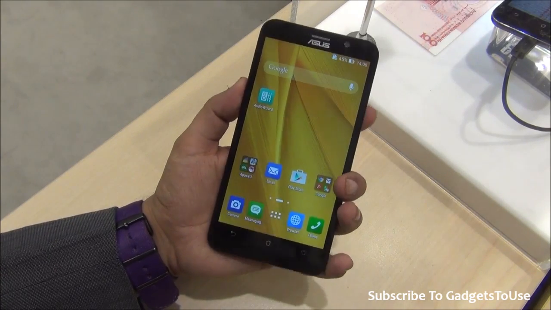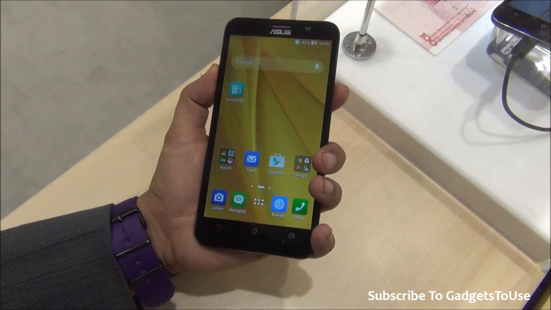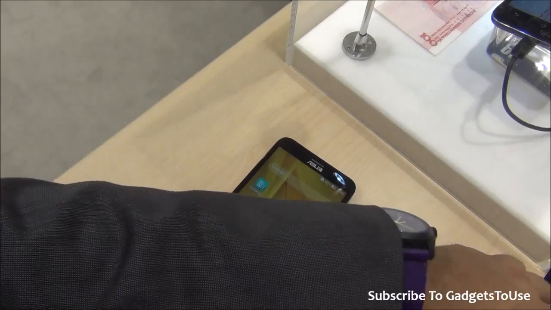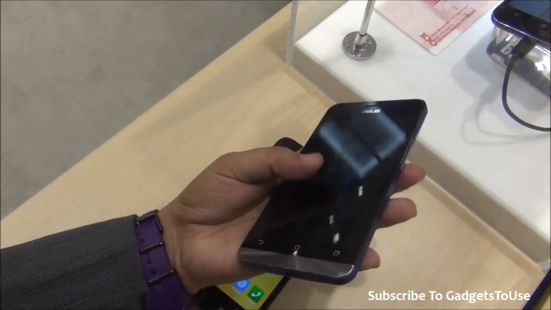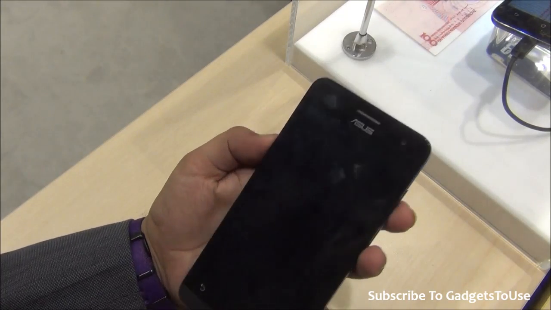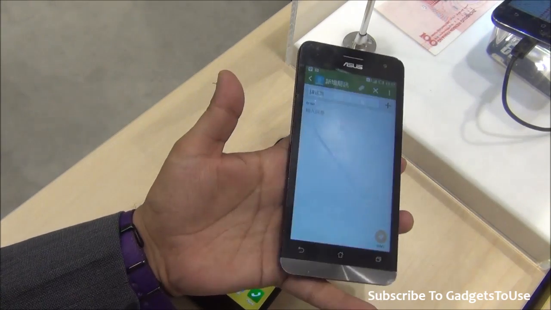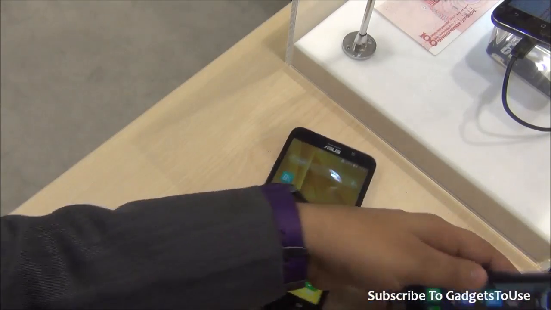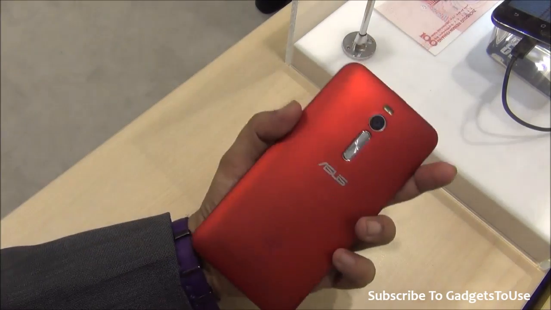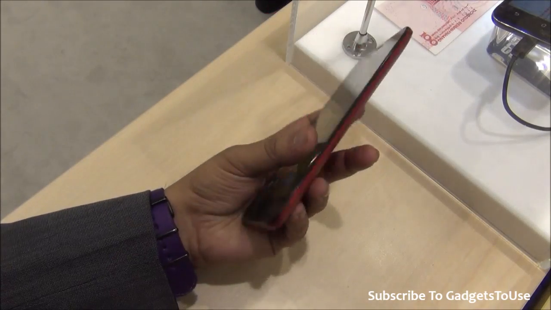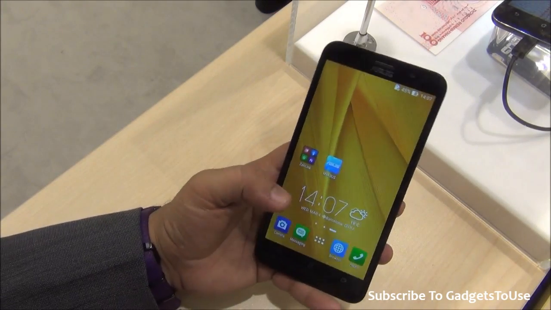When it comes to the battery, the battery inside this device is a 3000 milliampere hour battery, which can give you pretty good battery backup, a better battery backup as compared to the Asus Zenfone 5, which we have seen earlier. As per the reports which we have got, Asus Zenfone 5 does not give you a pretty good battery backup. It is like 1 day or less than 1 day of battery backup, whereas the same will not happen on the Asus Zenfone 2, which has a pretty big battery, and it can give you a better battery backup when it comes to the overall backup.